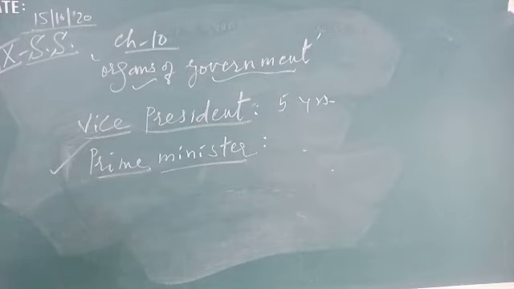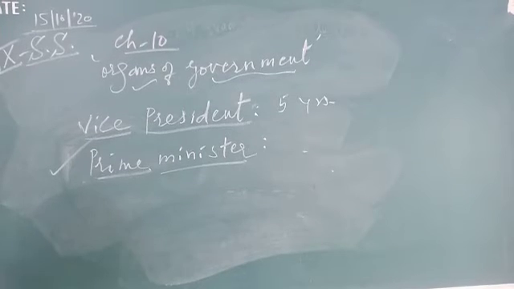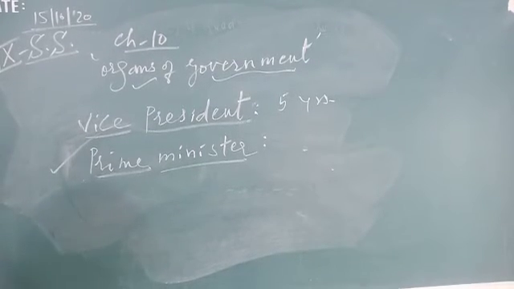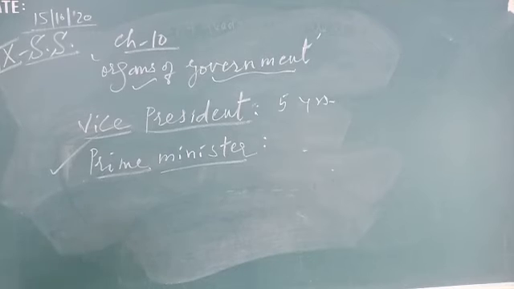So after every 5 years the elections are held, and the party which gets the majority of the votes, like now the BJP is the majority party. So Narendra Modi is the leader of the BJP. That's why he is appointed. He is appointed formally by the president. The ministers to the cabinet are appointed as per the advice of the prime minister.